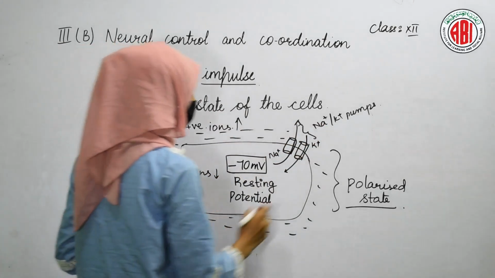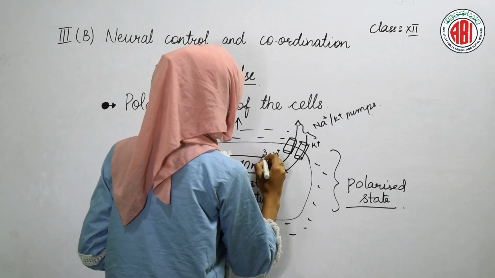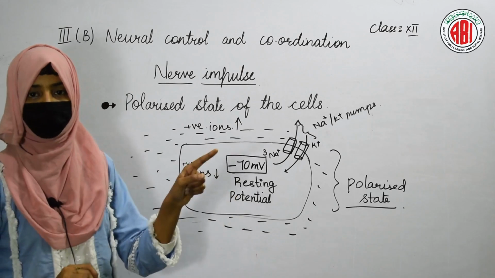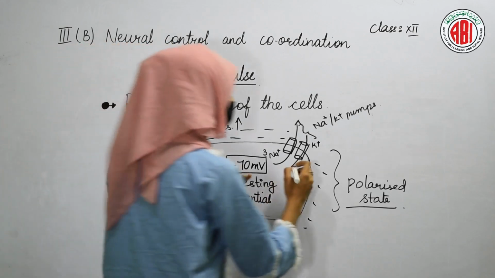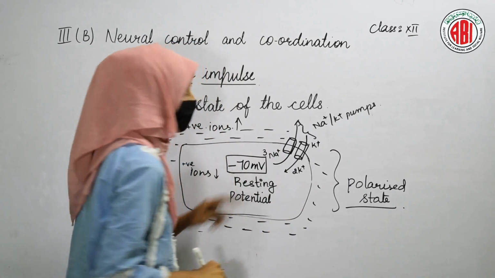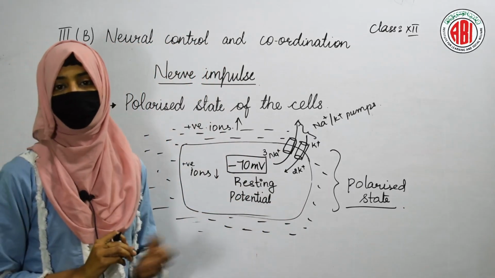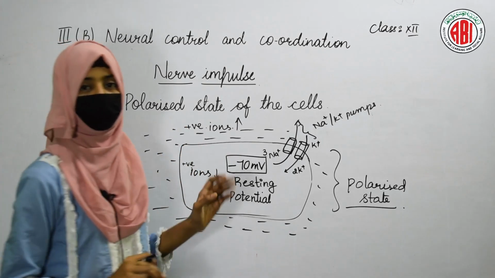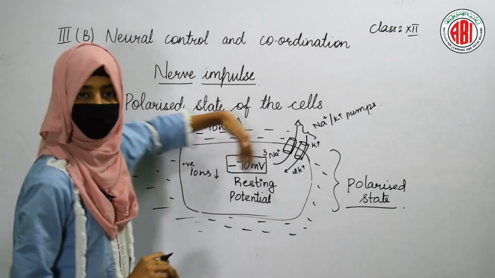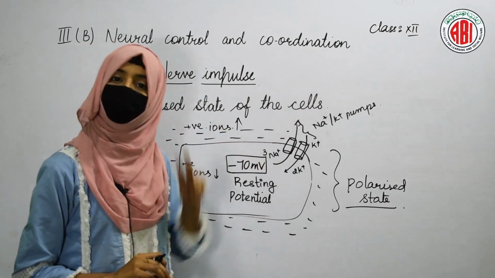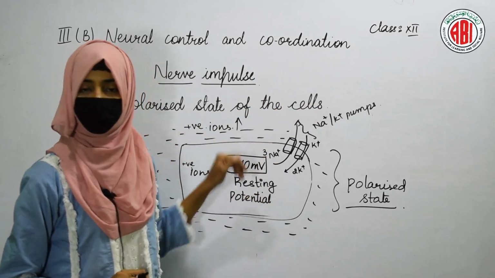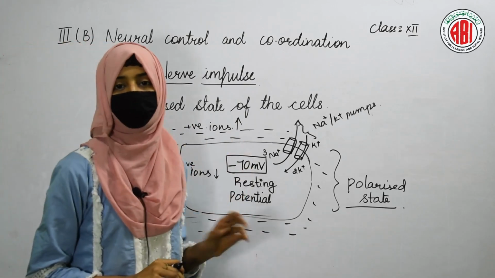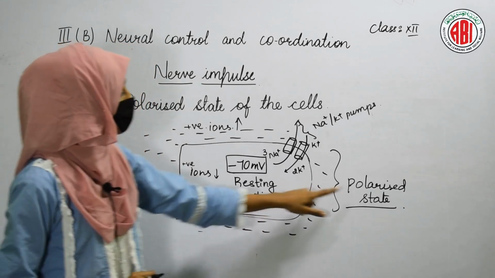How many sodium ions will move out? 3 sodium ions. At a time 3 sodium ions can move out of the cell, and in turn only 2 potassium ions can enter into the cell. This is how the concentration of the positive ions is decreasing. The number of positive ions is decreasing. 3 positive ions are moving out of the cell and only 2 are coming in. This is the reason why the positive ions are lesser in number and the cell is in polarized state.